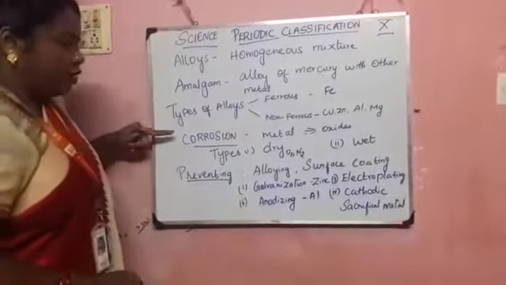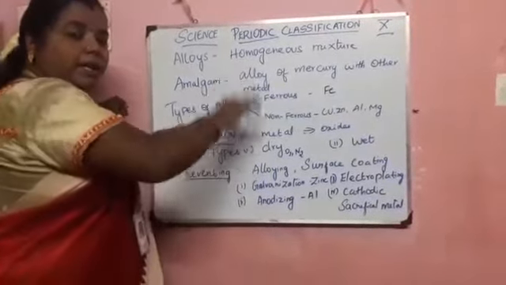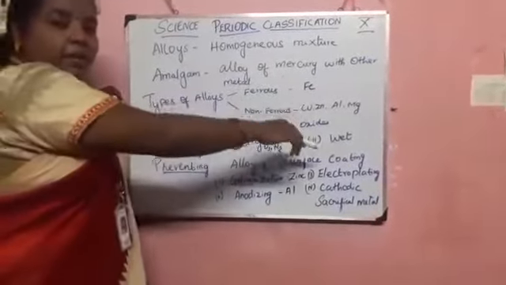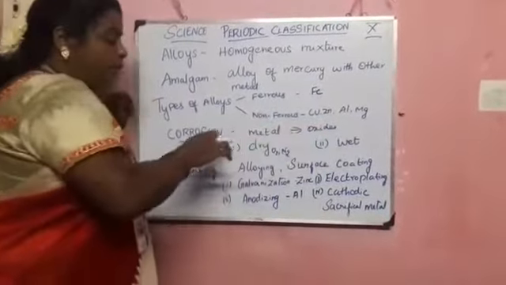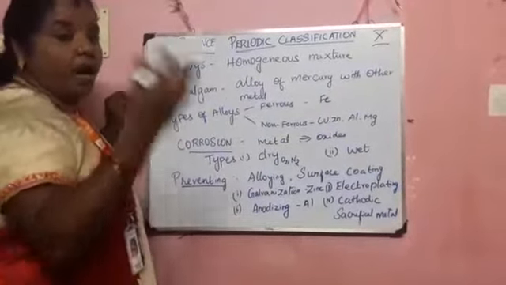Let's see. Corrosion means the destruction of the metal. The metal is converted into metal oxides. There are two types, dry and wet. Wet means in the presence of water molecules. Dry means gaseous molecules like oxygen and nitrogen present in the atmosphere.